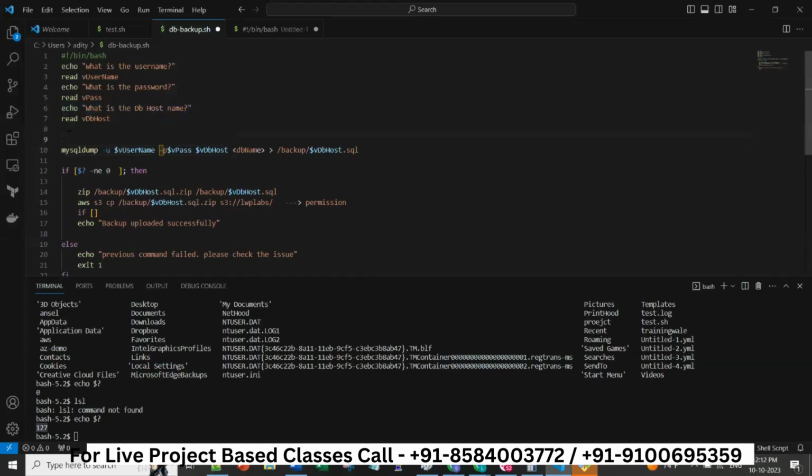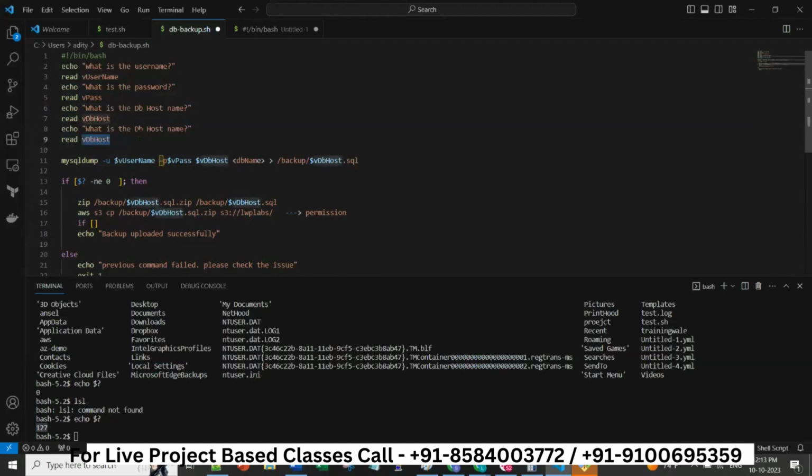So think that I have given the username, password, DB host, all these things one by one. This is a time-taking process, right? I have multiple databases. I want to take backup in one shot. How can you do that?